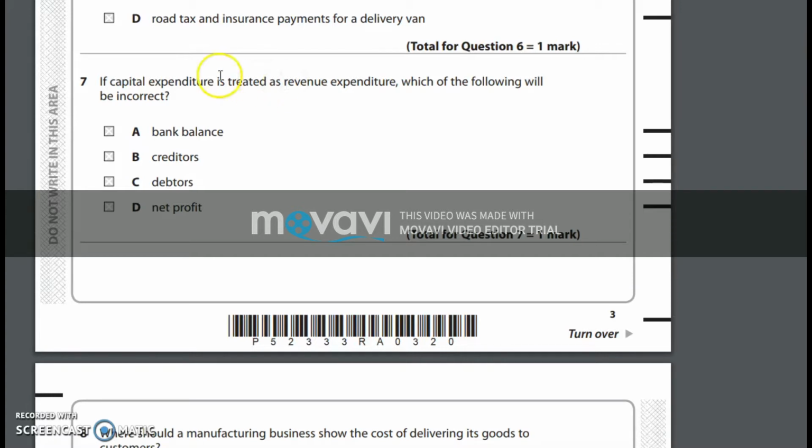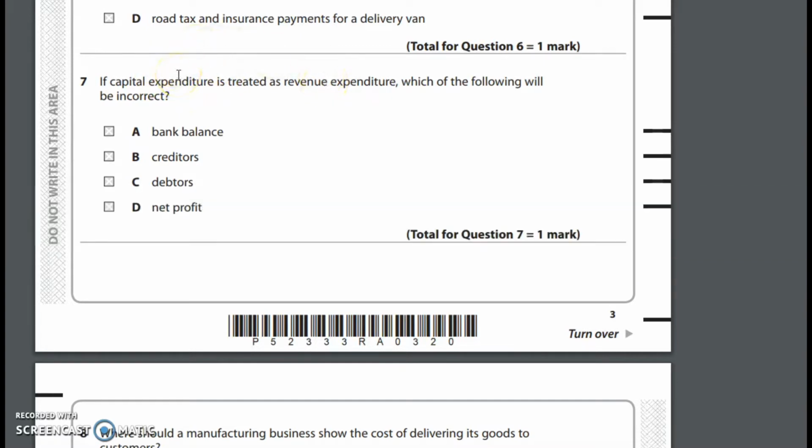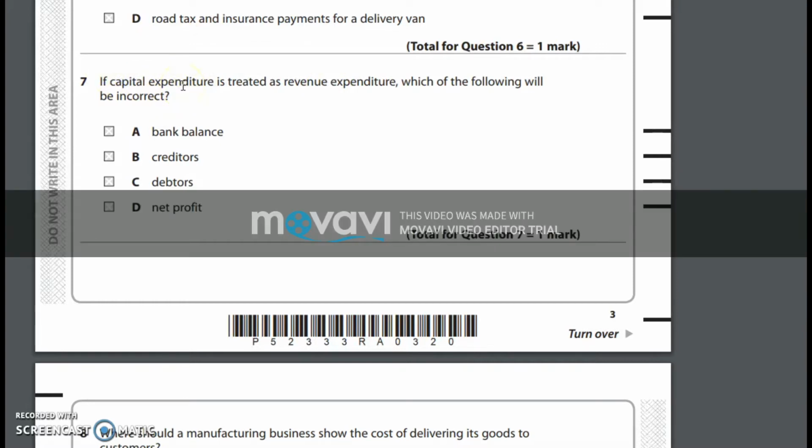So, if we treat a capital expenditure as a revenue expenditure, that means we have treated a non-current asset as an expense in the income statement. So the non-current asset figure is missing in the SOFP, or the statement of financial position, whereas it has been subtracted as expenses in the income statement.